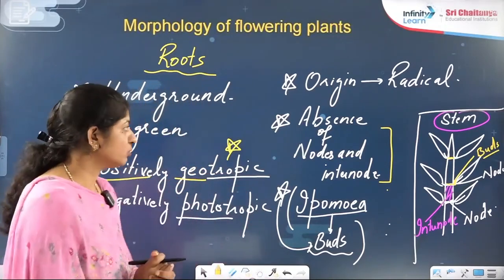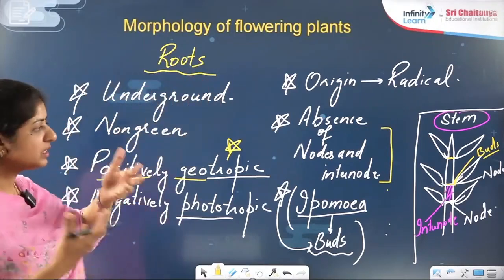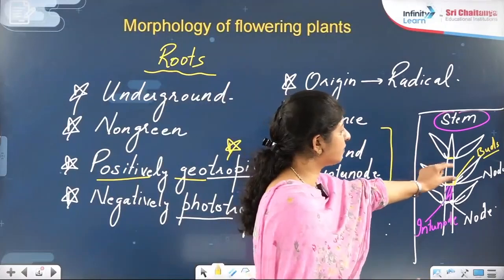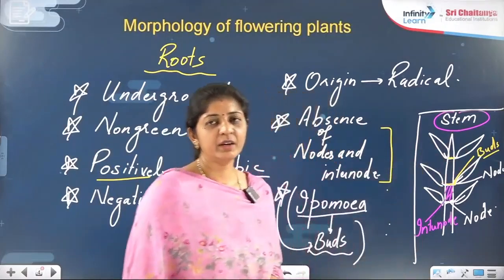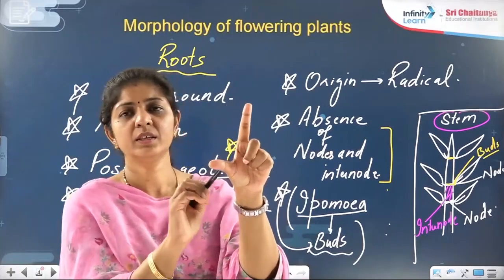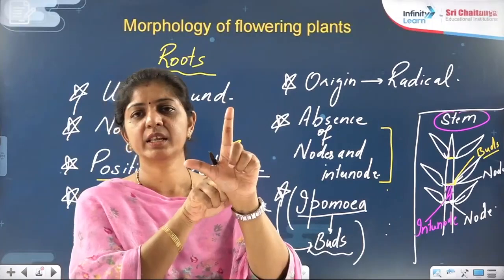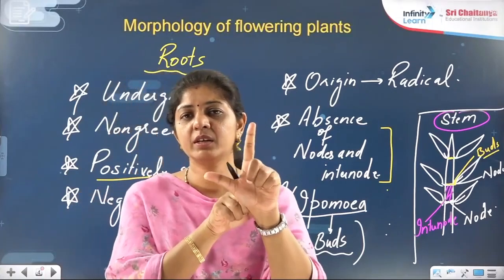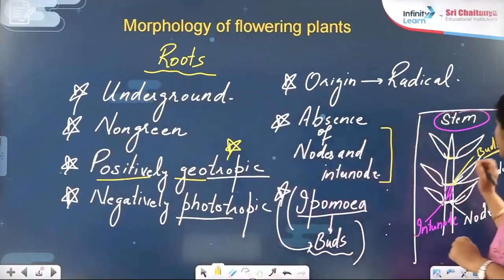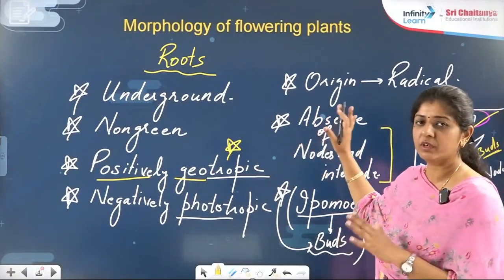So on that ground, you can differentiate the roots and the stem. Externally, what is the stem carrying? Nodes and internodes. On the node, you will find the buds, right? The bud will be present between the internode and the leaf, at the angle. This bud is an axillary bud. This type of bud that I have shown at the node region is a feature of the stem, but it is absent in the case of the root.